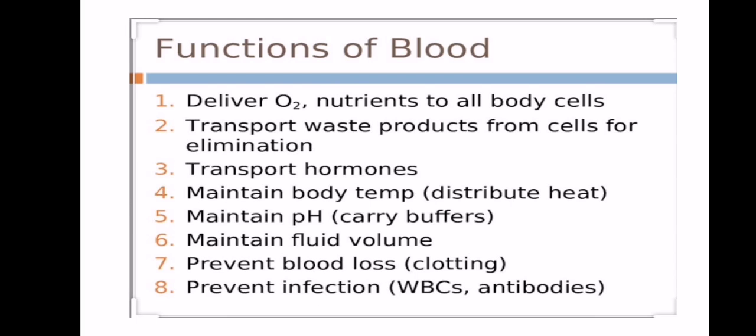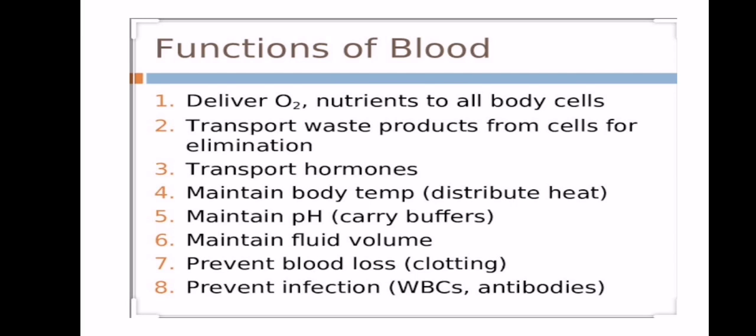At the end, we will see the functions of the blood. Basically, I have discussed the functions while discussing the blood cells as well. So the first function is they deliver oxygen and nutrients to all the body cells. As I discussed, they carry the oxygen from the lungs and transport it to all the body parts, and they take the nutrients from the GIT and transport them to all the other parts of the body. They transport the waste products from the cells for elimination.